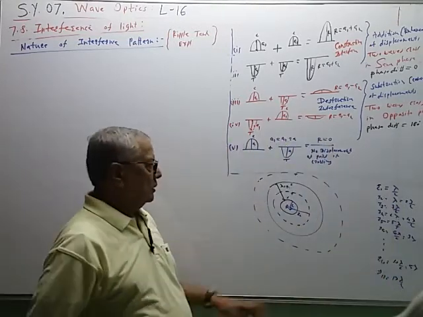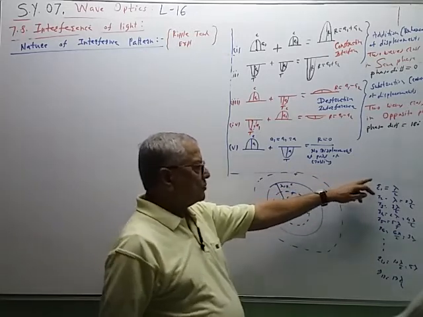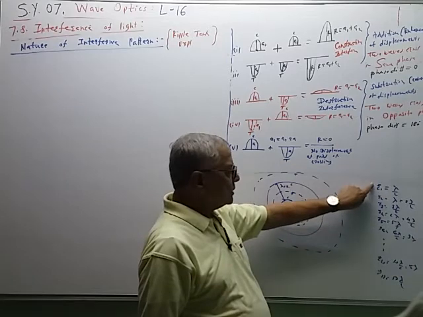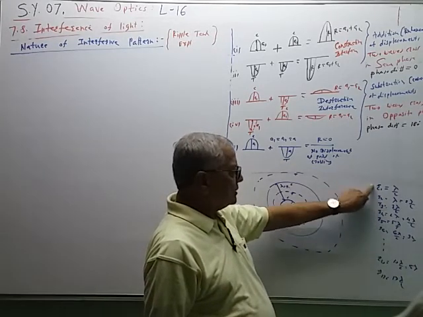So the radii of the circles of crests and troughs are like this. R2 is double R1, R3 is triple R1.